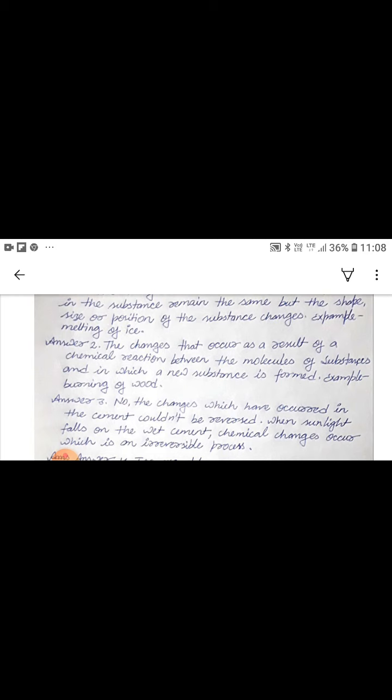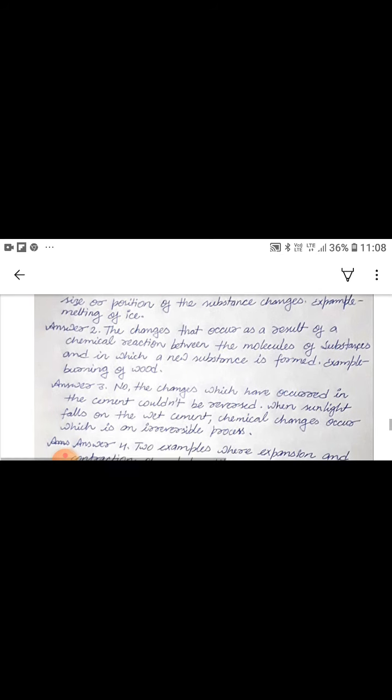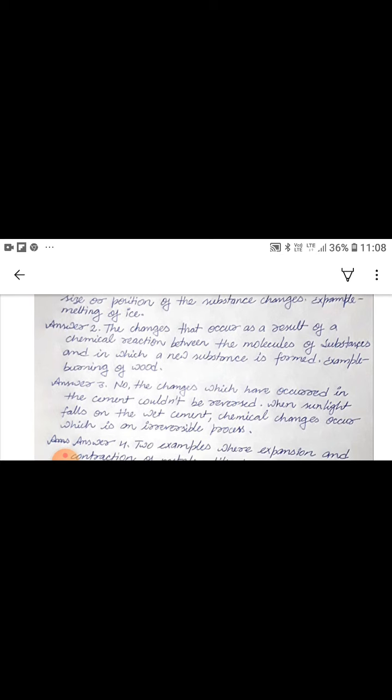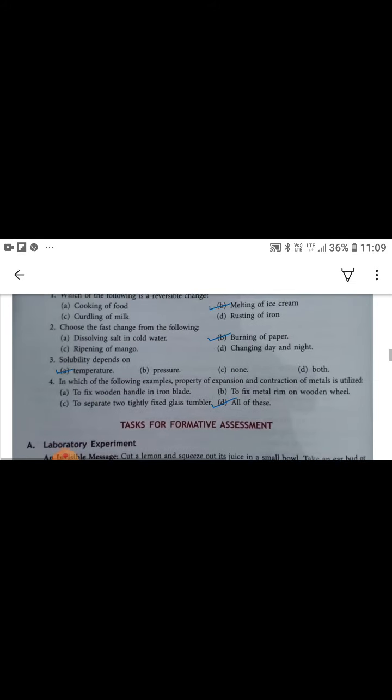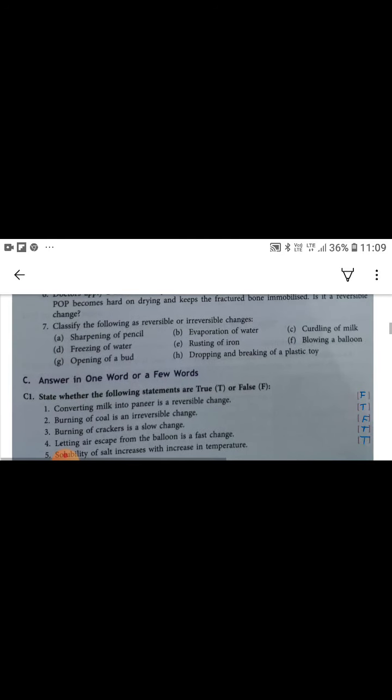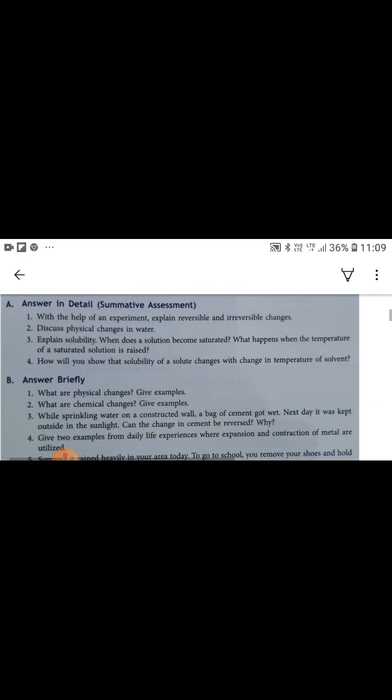what is chemical change? Give example. So its answer, the changes that occur as a result of a chemical reaction between the molecules of substance and in which a new substance is formed. Example, burning of wood. And the third answer, you can see questions of these answers from your book, which is given on page number, let me see, 77.